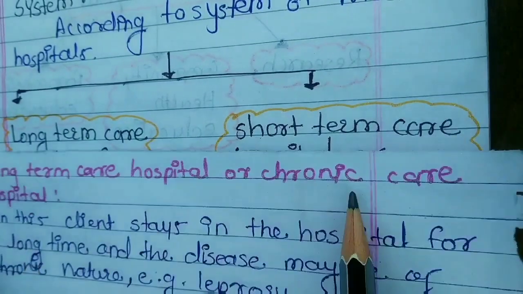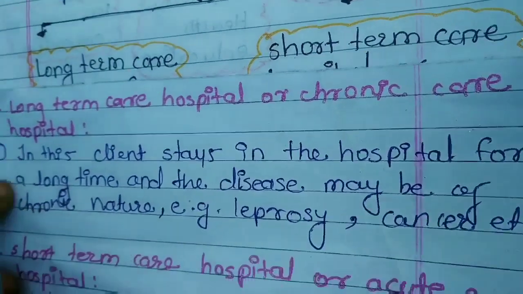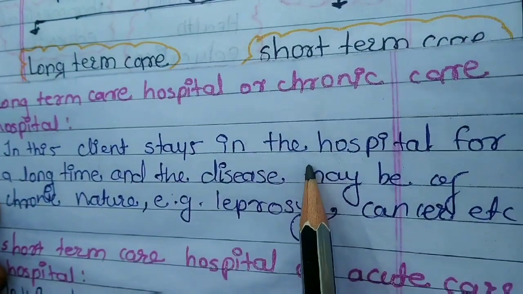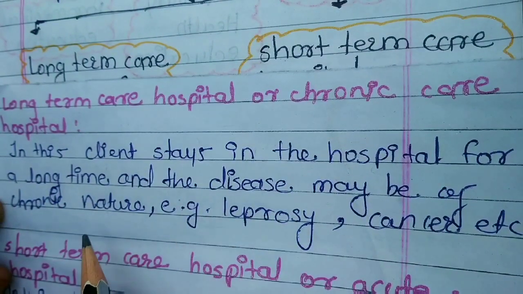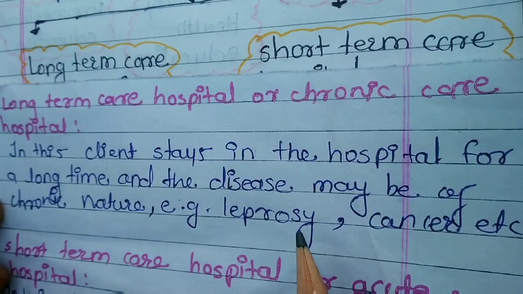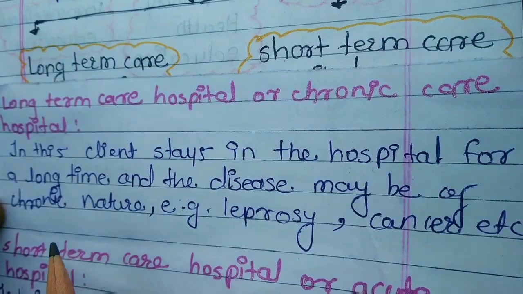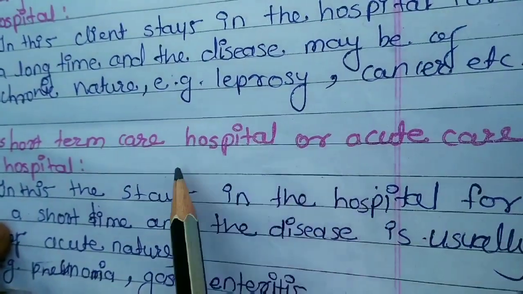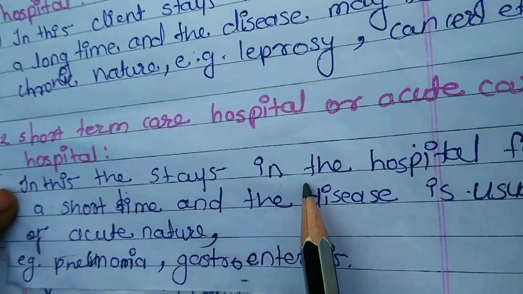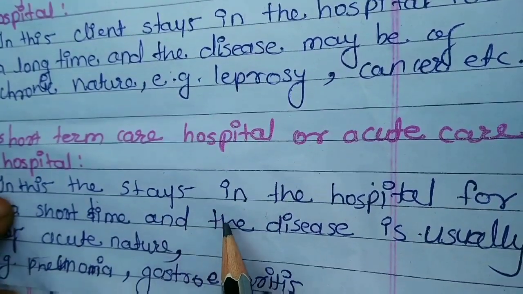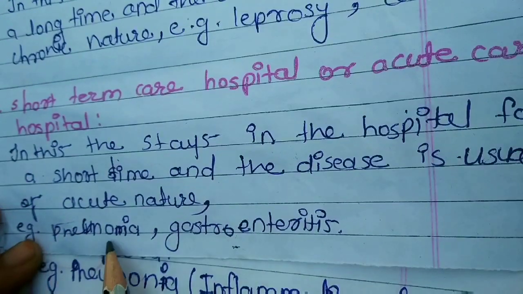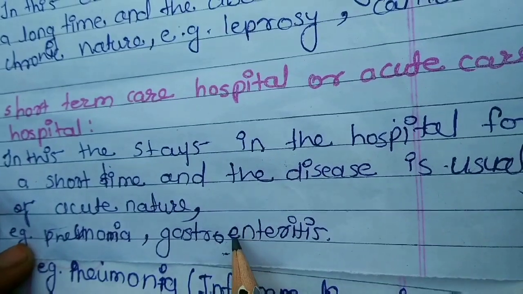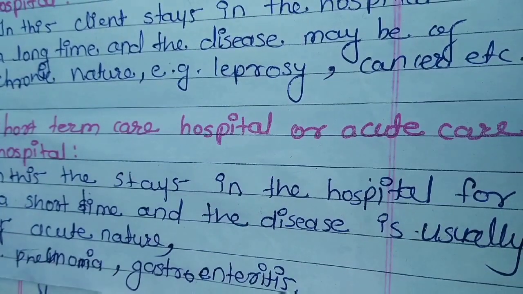Long-term care hospital or chronic hospital. In this, the client stays in the hospital for a long time and the disease may be of chronic nature, example leprosy, cancer, etc. It means it requires a long time to cure the disease. Second, short-term care hospital or acute care hospital. In this, the client stays in hospital for a short time and the disease is usually of acute nature, example pneumonia, gastroenteritis. It means it requires a very short time to cure it.